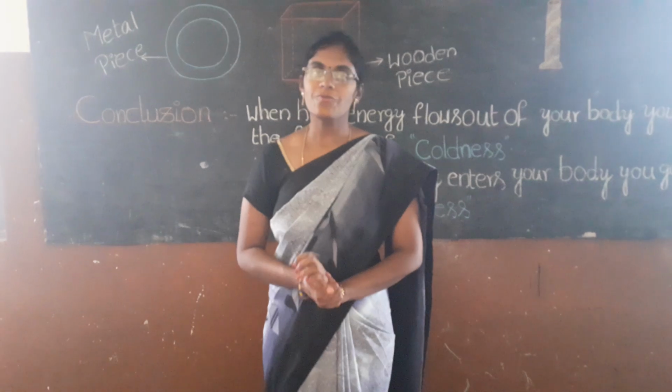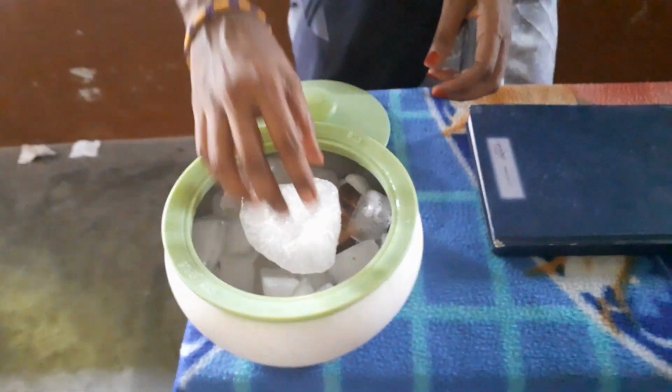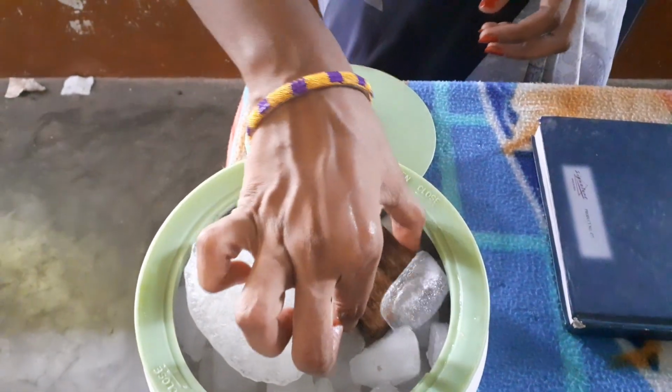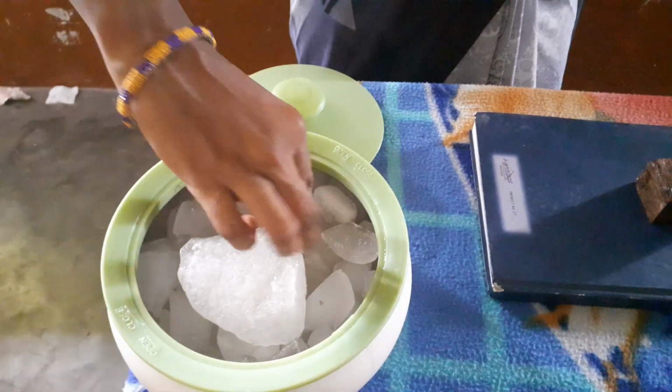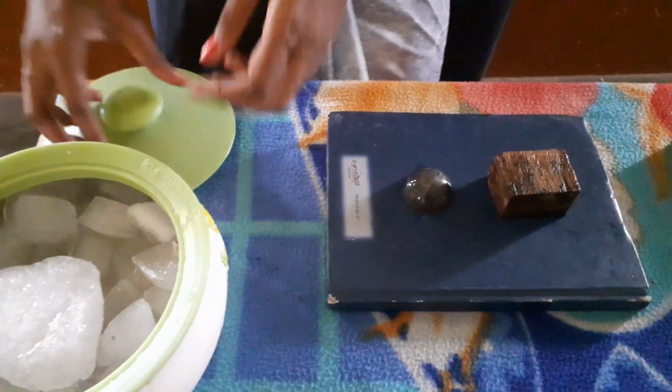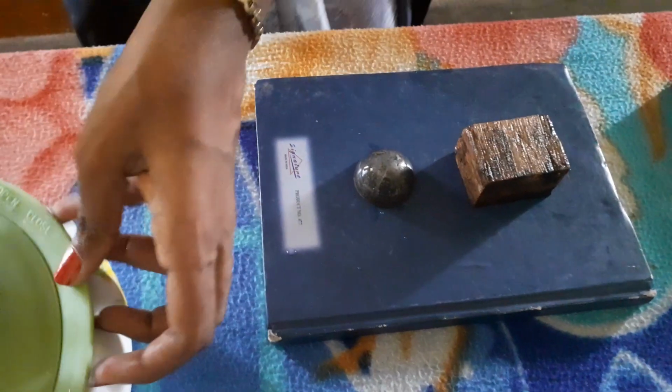Okay children, 15 minutes completed. Come. Take the wooden piece and metal piece from the ice box.